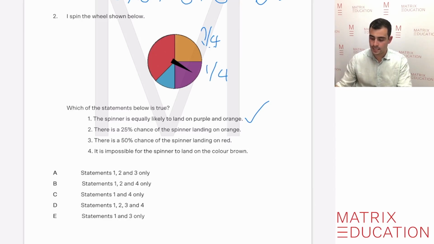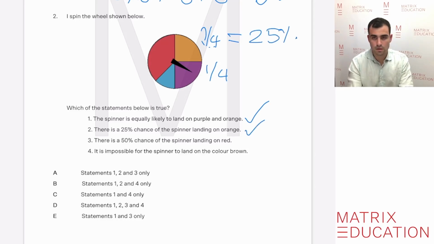The next one is there is a 25% chance of the spinner landing on orange. If we use our knowledge of what a quarter is and convert that into a percentage, that would be 25%. So statement 2 is also correct. Number 3, there's a 50% chance of the spinner landing on red. Now, if we look at this spinner, we know that this is the red space right here, and it's not halfway of the spinner. And we know 50% is half. So is there a half chance that it's going to land on red? Well, no. So we definitely know that this one is false.